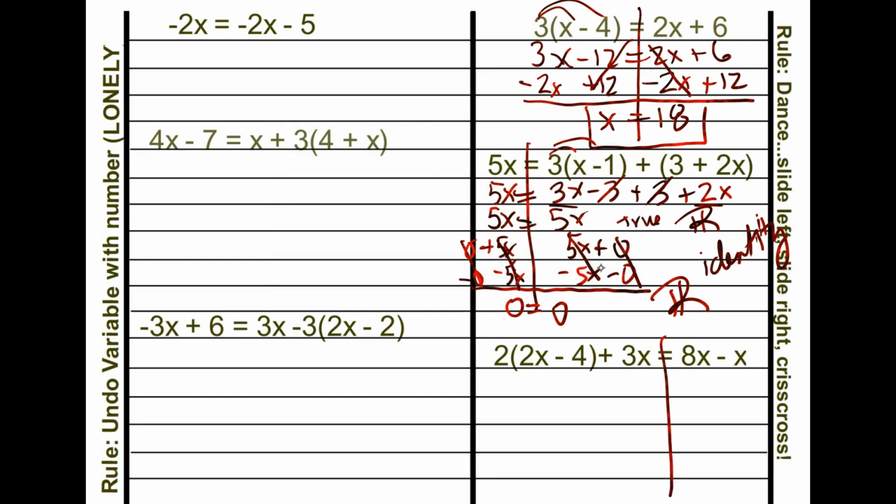All right. Down here, we can distribute. We get 4x minus 8 plus 3x is equal to, combine like terms, 7x. All right, we combine like terms here. We get 7x minus 8 is equal to 7x. So what we need to do now, am I going too fast? I think I am. We're going to add a 0 here.